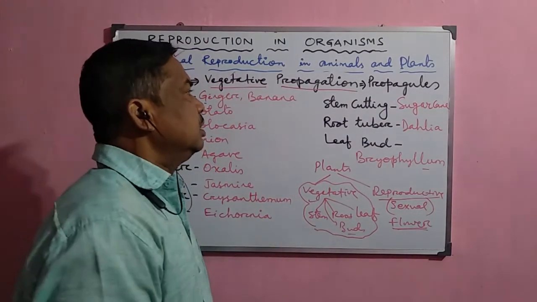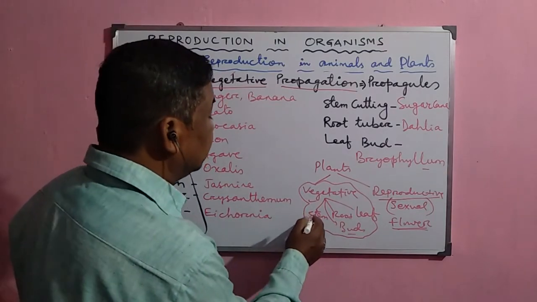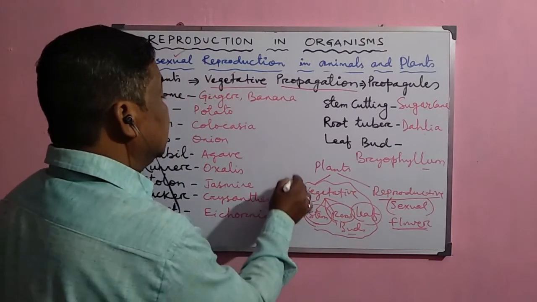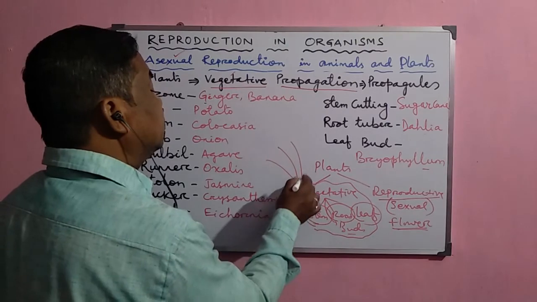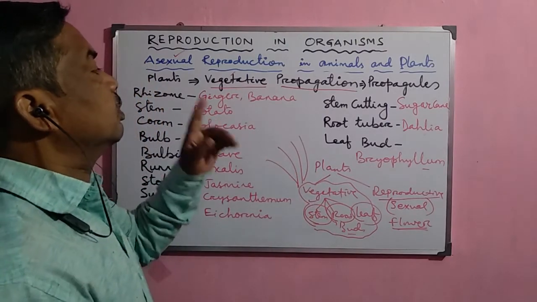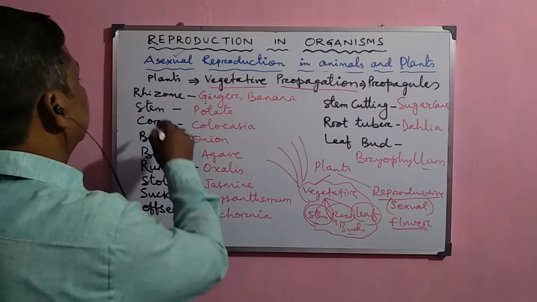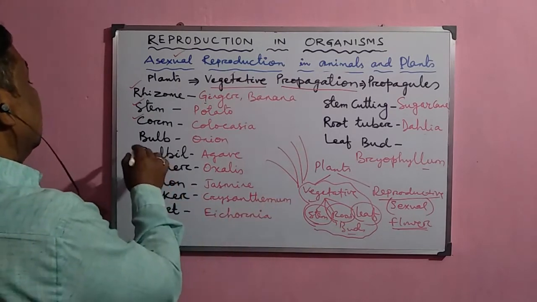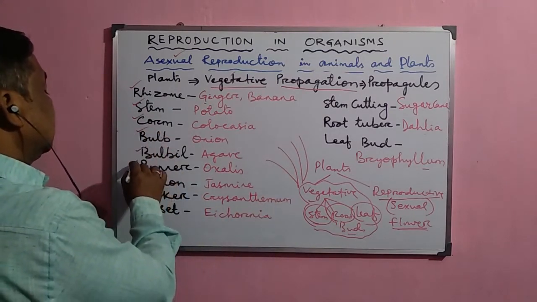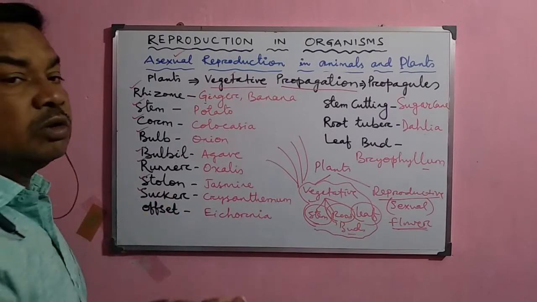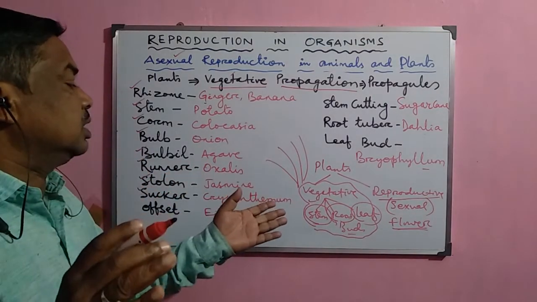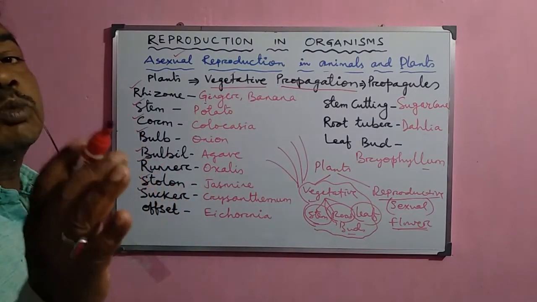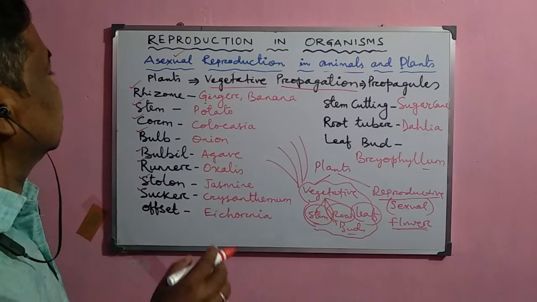The structures are sometimes the stem, root or leaves directly, but there are many other vegetative parts that help in vegetative propagation, for example rhizome, corm, bulb, bulbil, runner, and stolon. These are different modified forms of stems or other parts of the plants, and they are also responsible for asexual reproduction in different plants.